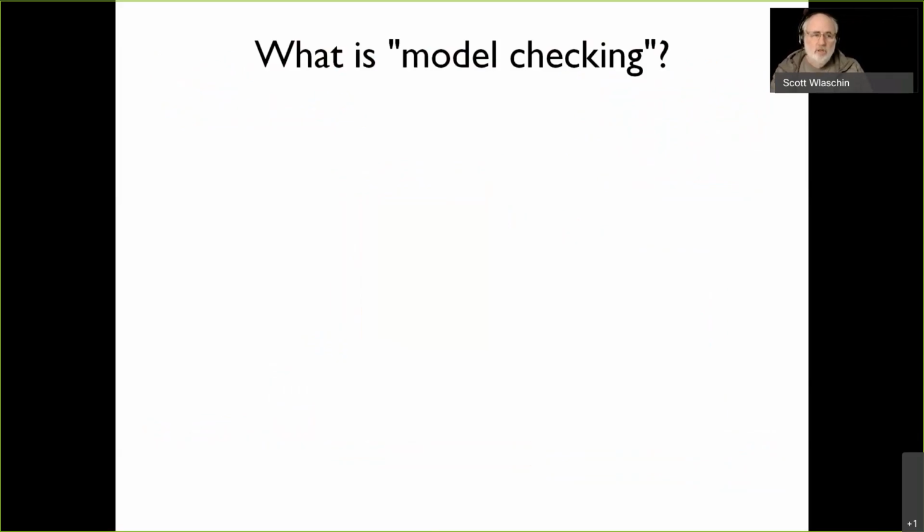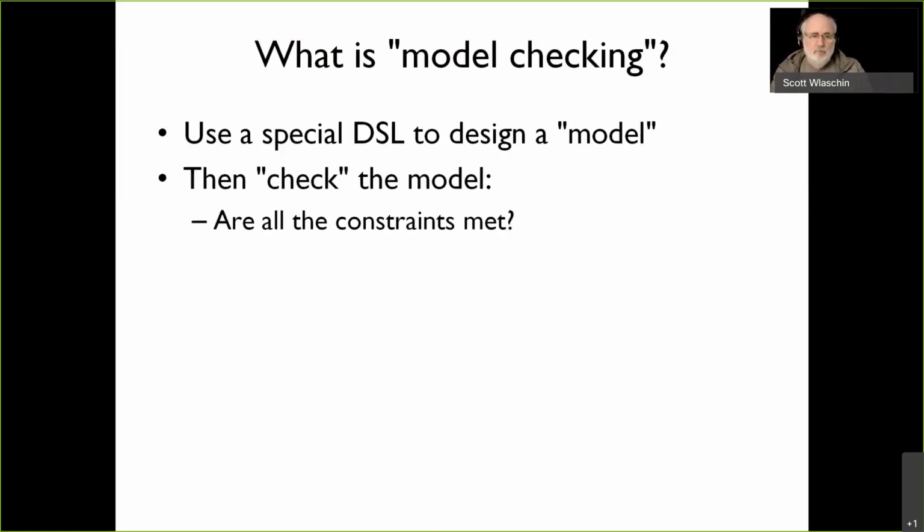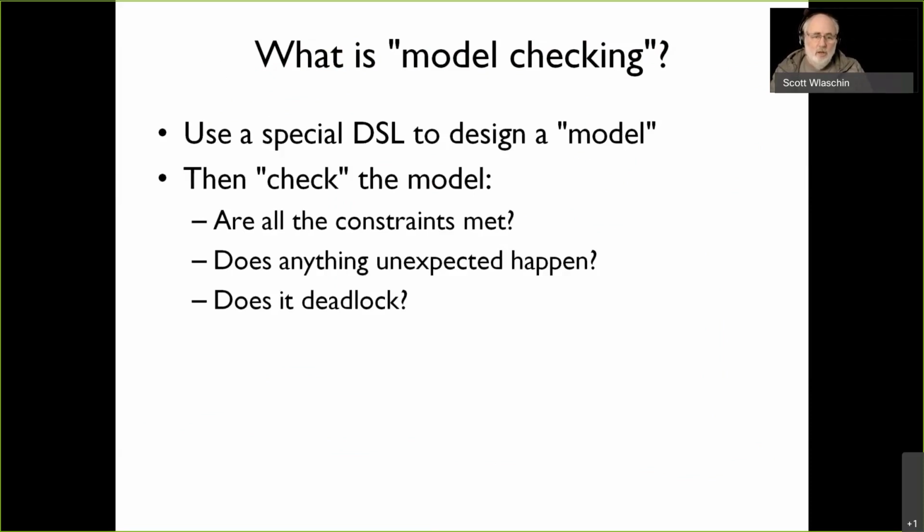So what is this model checking thing from a software point of view? Well, we're going to build a model using a special sort of domain-specific language, and then we're going to check the model. There's a model checker that checks the model, and it checks things like: are all the constraints met? Does anything unexpected happen? Does it deadlock? All the different things that you might want to check. Is the model consistent in some way? You want to check this, and the model checker will check that for you.